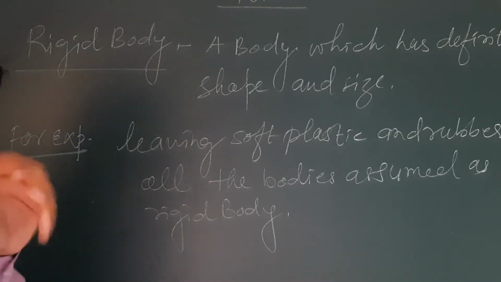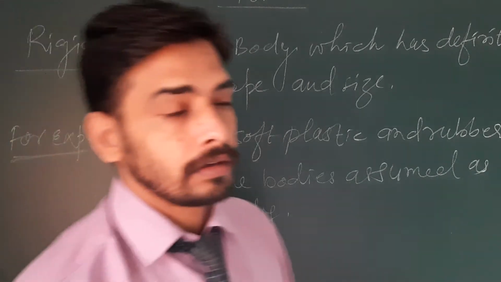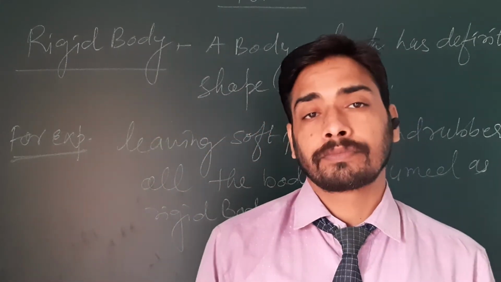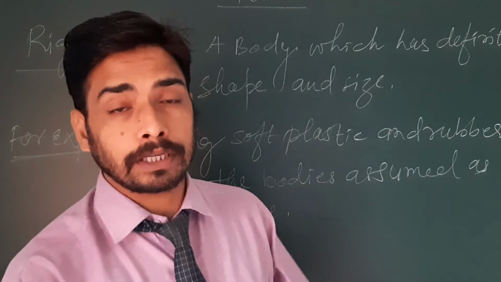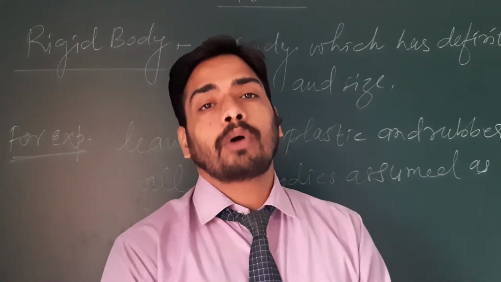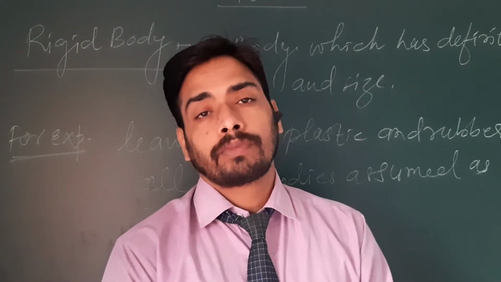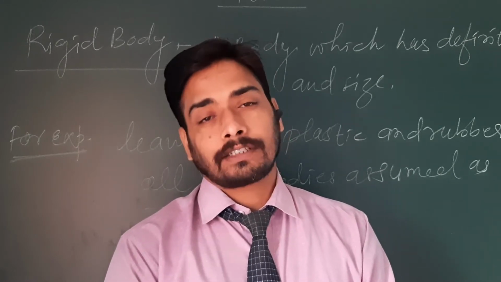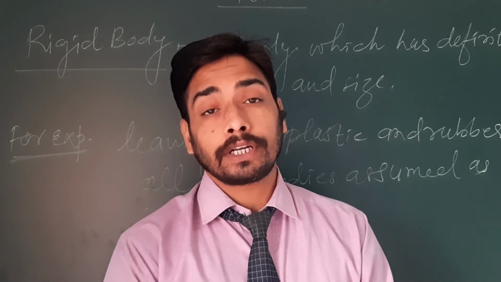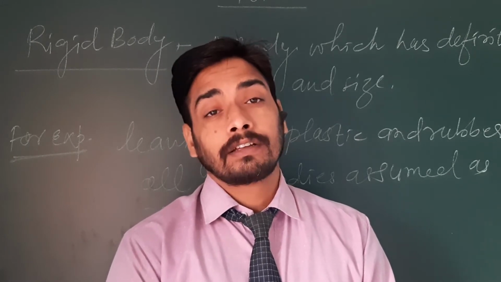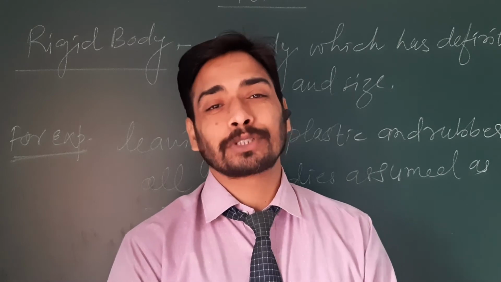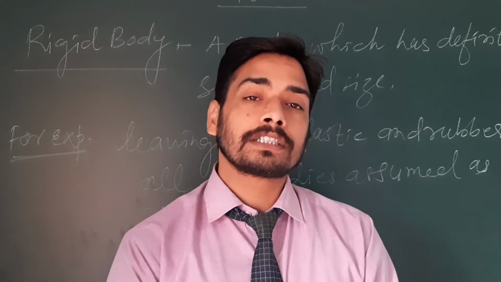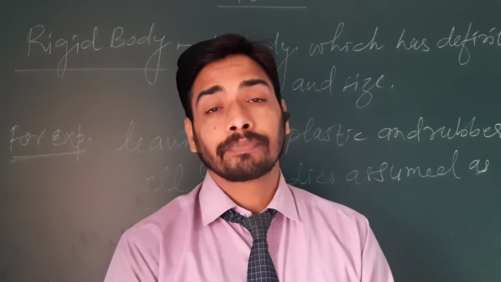Now we have to see what type of motion is possible on a rigid body. Whenever any rigid body is placed, how can it move? Either it will move on a straight line, or it will rotate about an axis. If the body moves on a straight line, it is called translational motion.